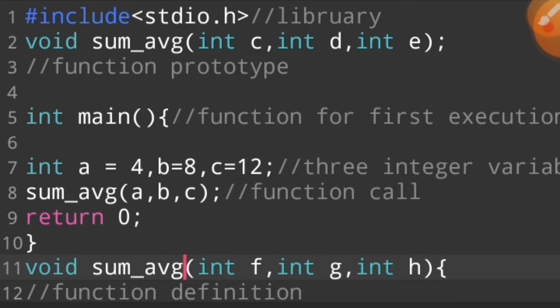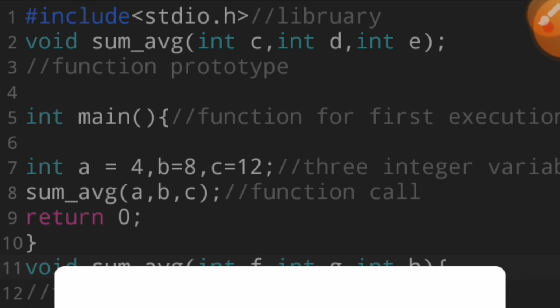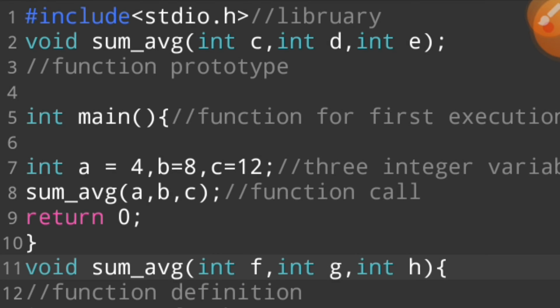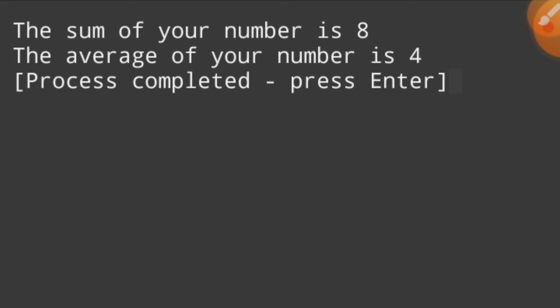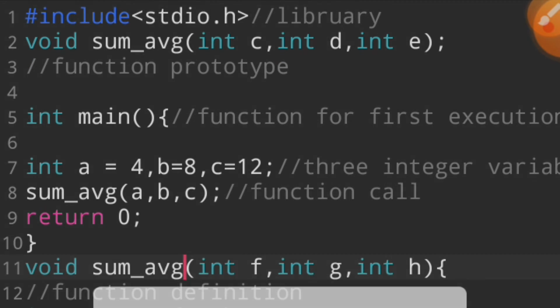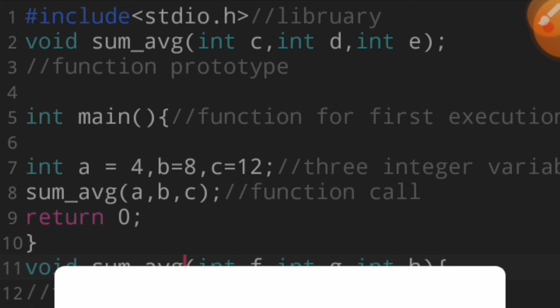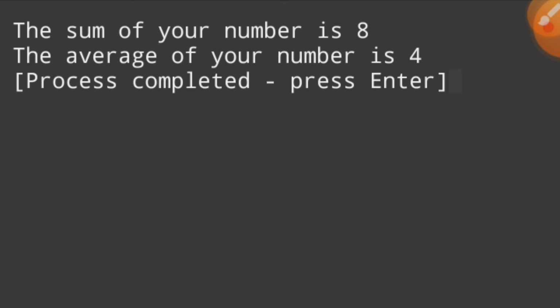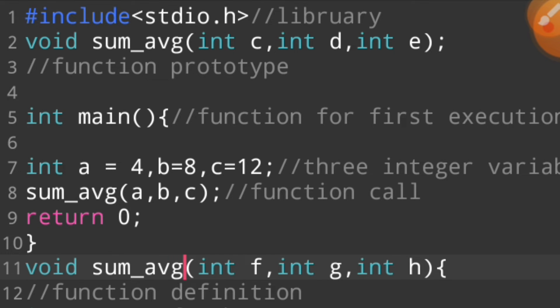We write sum and average. When I run this program, see what happened. The sum of your number is 8 and the average of your number is 4. When I run this program again, see what happened. Again our program is executed. I hope you understand this topic very well and in the best way.